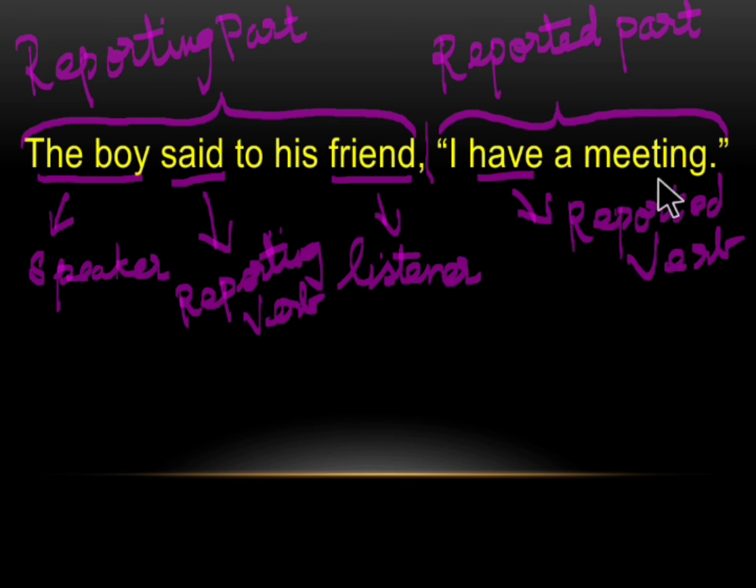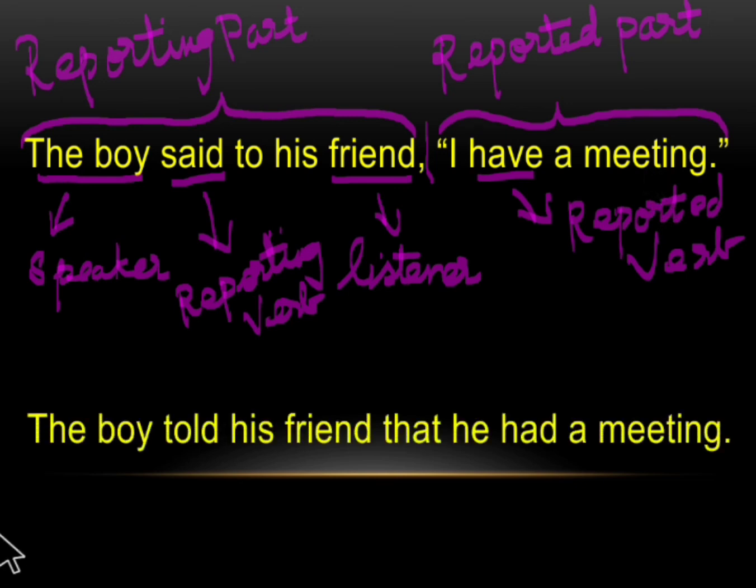Now let us see how this sentence is transformed into indirect speech. The boy told his friend that he had a meeting. You can see there are changes in the words, and the inverted commas, the comma and the other punctuations are missing. Now we have "said to" here. We have the speaker and the listener.